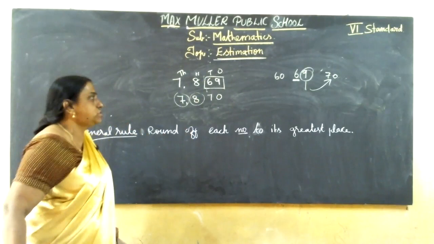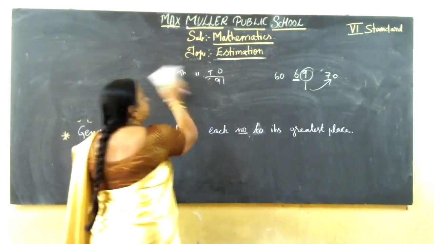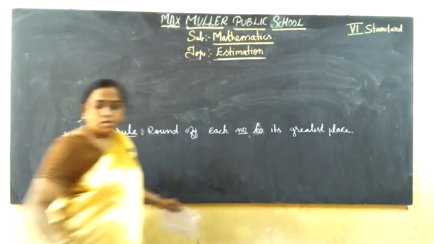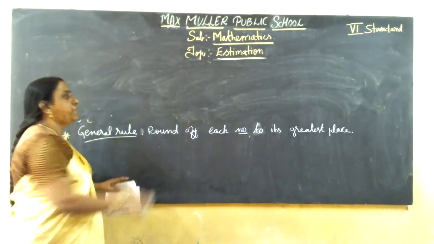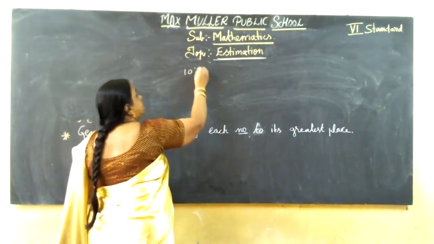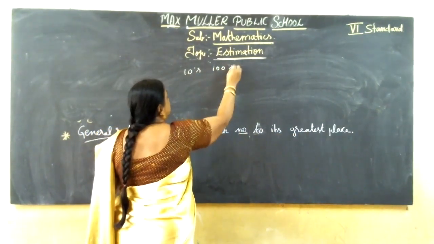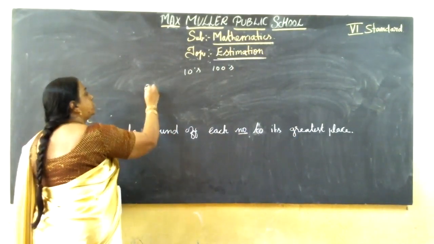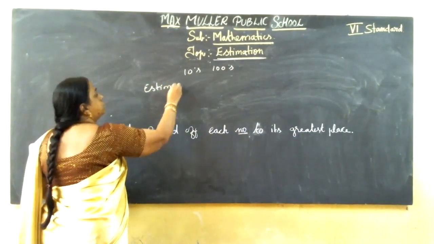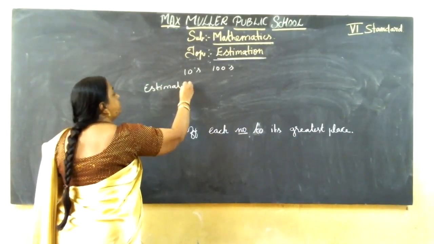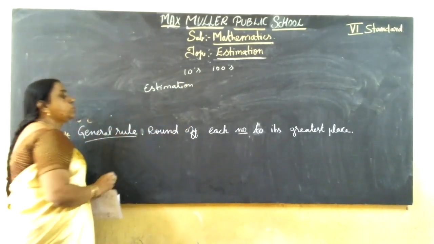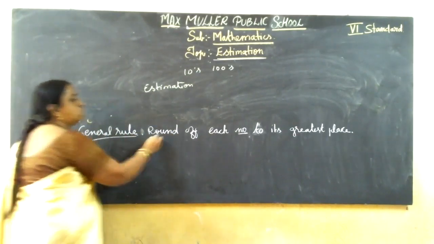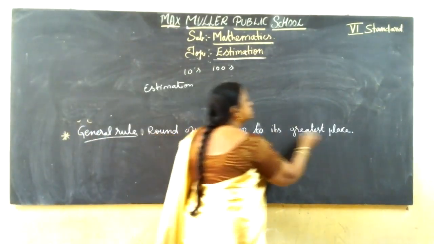Got it? How to estimate, while solving some, again I'll explain. Definitely you can understand. Now the general rule. If they ask tens place, you will do tens place. If it is hundreds place, you will do hundreds place. If the question just says estimate or round off, not nearest to anything, you should round off to its highest place. General rule: round off each number to its greatest place.